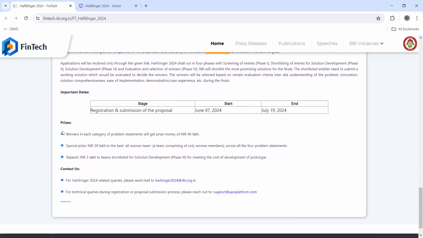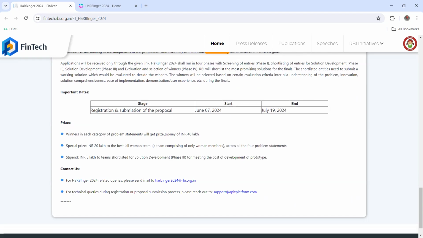Now see the prizes, right? The winner in each category of problem statement will get a prize money of INR 40 lakh. That means each category, guys. Listen, each category, right? Now there's a special prize of INR 20 lakhs for the best all-women team. So it's a very good benefit for women. All the ladies out there, consider making a group or going individual. And a stipend of INR 5 lakh goes to the team shortlisted for solution development phase 2, to meet the cost of developing the prototype. So guys, this is also one thing RBI has taken on.